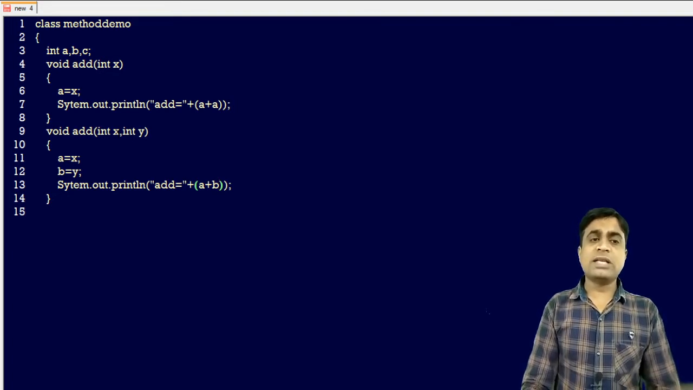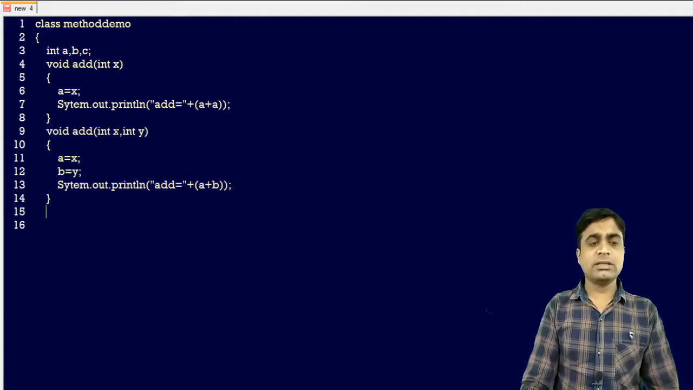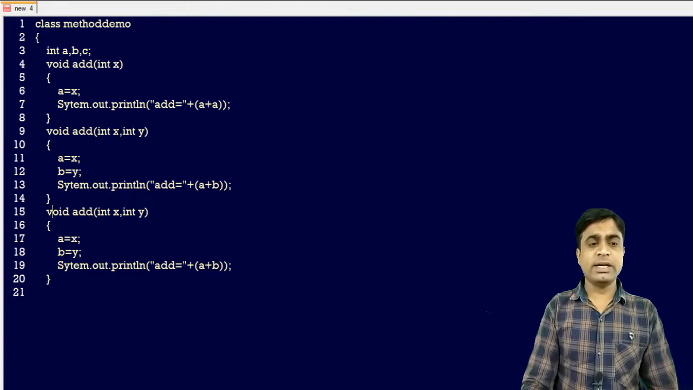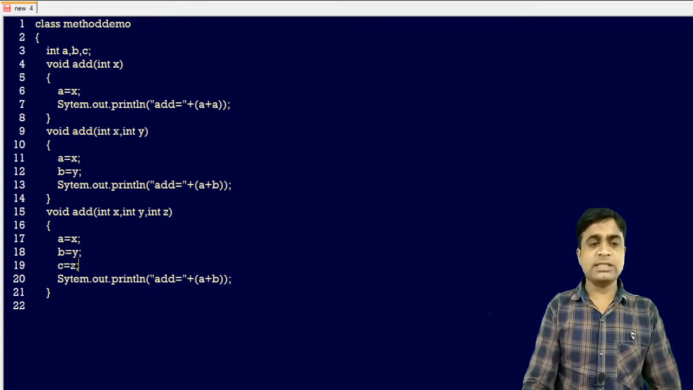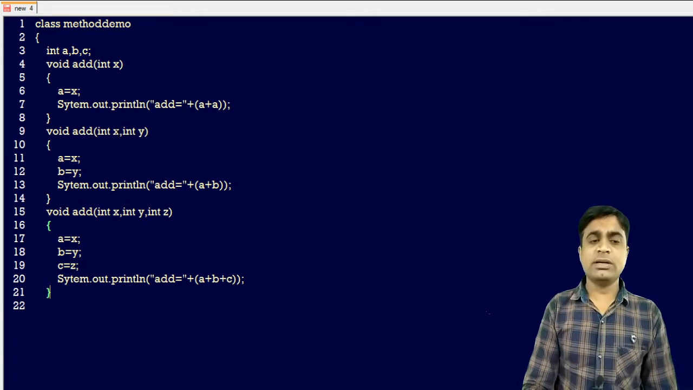So how to pass this value in a, I am passing the data in a main. Again I am creating the third method, that is a void add, but in this case I am passing the 3 parameters, integer x, y and z. Now in this case c is equal to z, and in addition a plus b plus c is there. So this will help you to show the example of the addition method overloading.